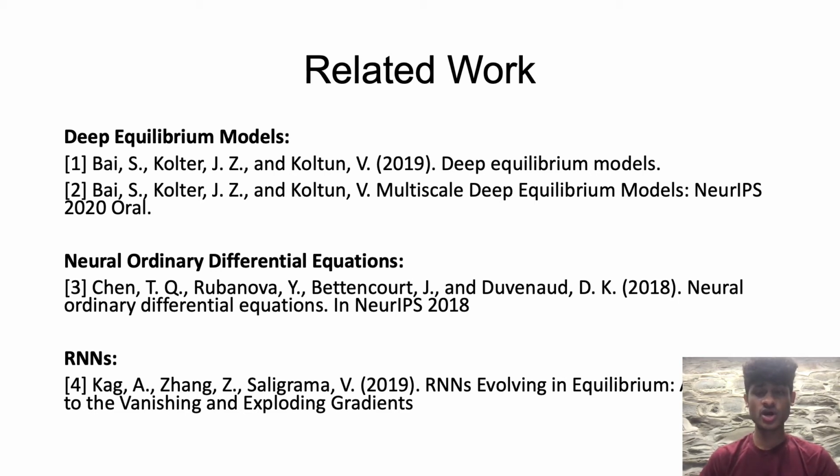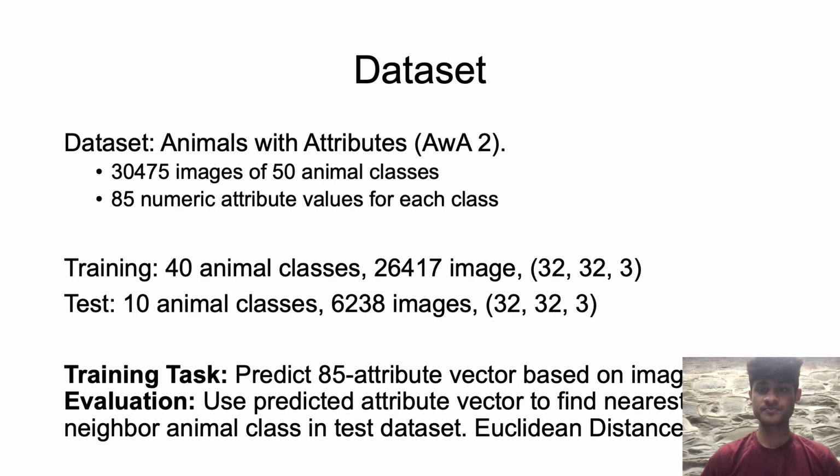Zhang and co-authors have shown the usefulness of this kind of implicit rule in the context of recurrent neural networks. And they actually help solve some of the long-standing issues in training RNNs. Also, there's just generally work being done in implicit neural networks, but nothing has been done for zero-shot learning, and I'm excited to show you some of the results I've come up with.